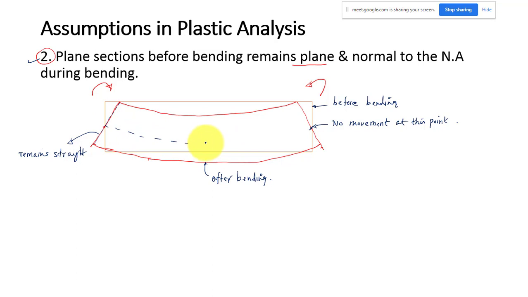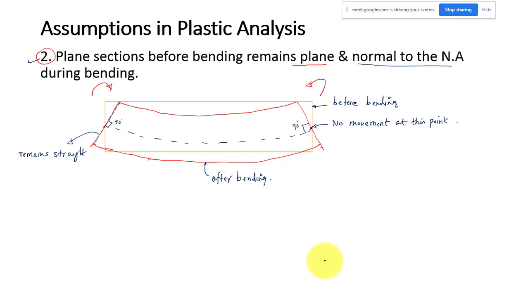Let us take this as my neutral layer, or neutral axis, you can call both. The section remains plane, that means remains straight and normal to the neutral axis. That means this angle will be 90 degrees. This angle is going to be 90 degrees. So that is what this assumption is saying.